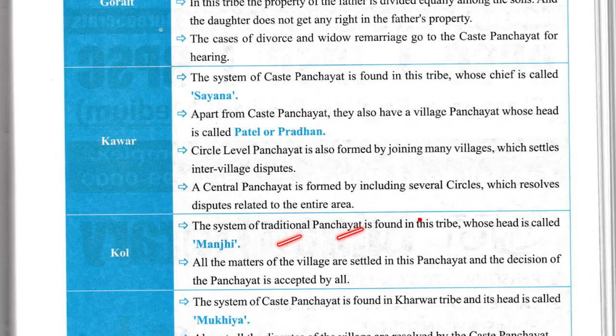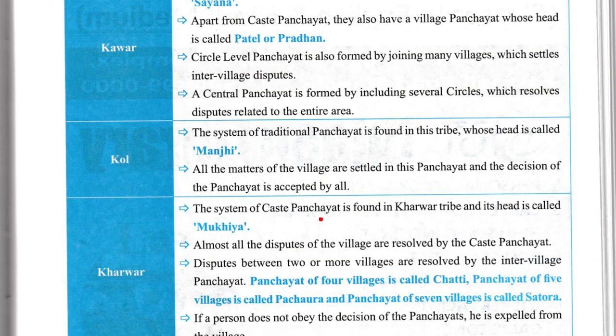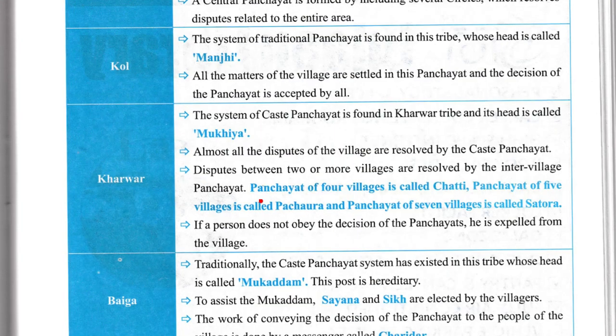The system of traditional panchayat is formed in this tribe, whose head is called Manji. All matters of the villages are settled in this panchayat, and the decision of the panchayat is accepted by all. The caste panchayat is found in the Kawar tribe, and its head is called Mukhya. Almost all disputes of the village are resolved by the caste panchayat. Disputes between two or more villages are resolved by the inter-village panchayat.